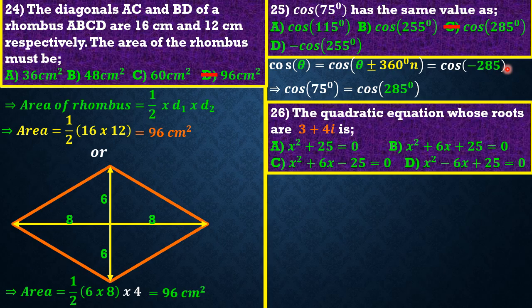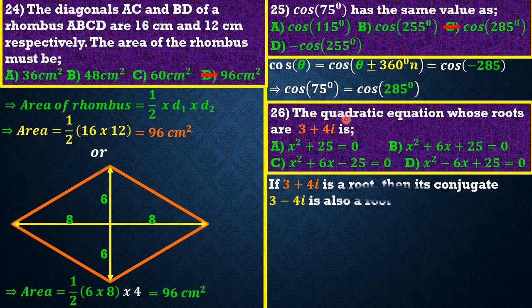Question 26 asks for the quadratic equation whose root is 3 plus 4i. Please be very careful: if 3 plus 4i is a root of the equation we have to find, it therefore means that the conjugate of this complex number also has to be a root.